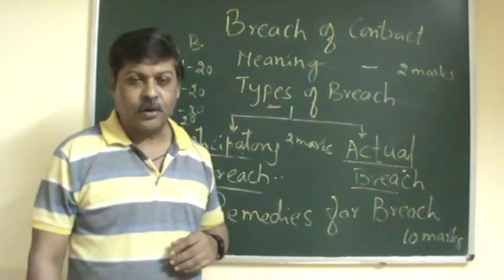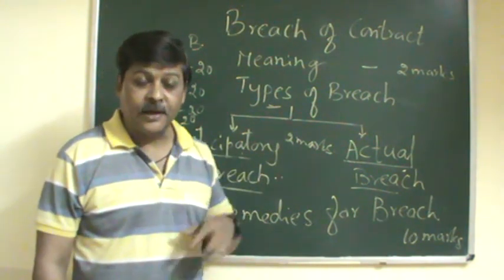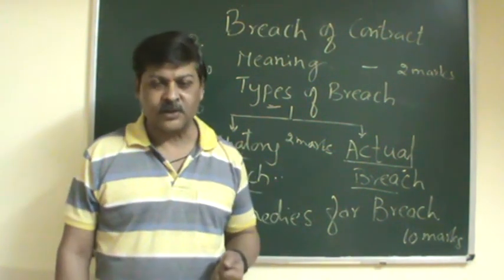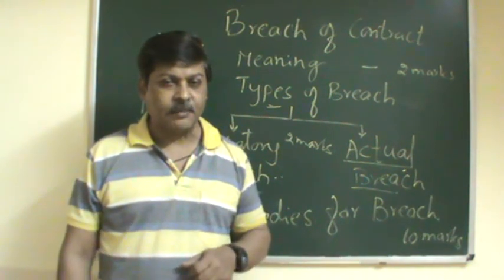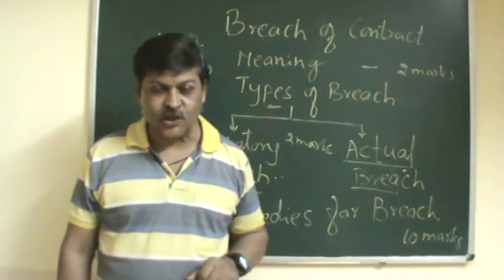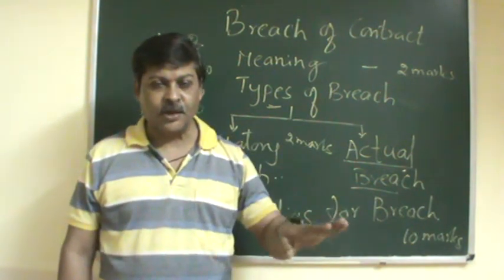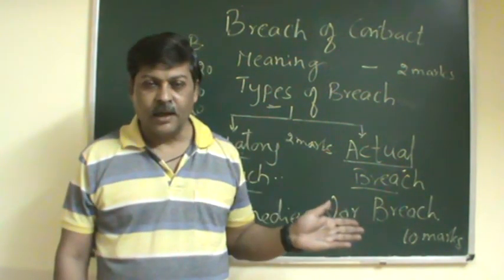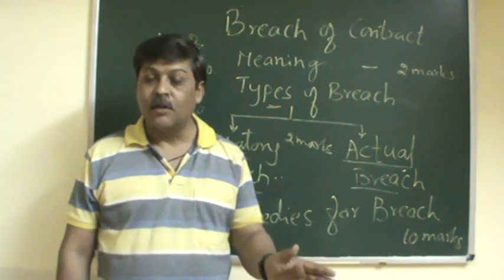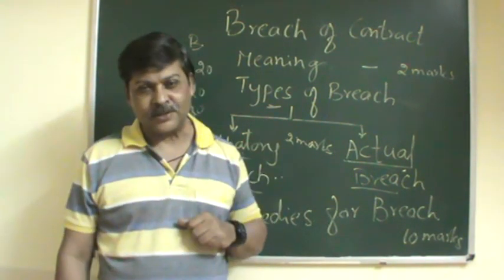The contractual obligation is broken, and B, the aggrieved party, gets the right to claim compensation, damages, whatever it is. So he has got the right to the remedies. The contractual obligation is put to an end immediately in actual breach. B is said to be discharged from his obligation, and A, the defaulter, has failed in his promise, hence the aggrieved party B gets the right to claim the remedies.